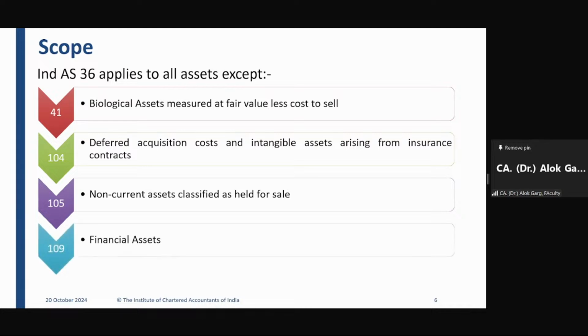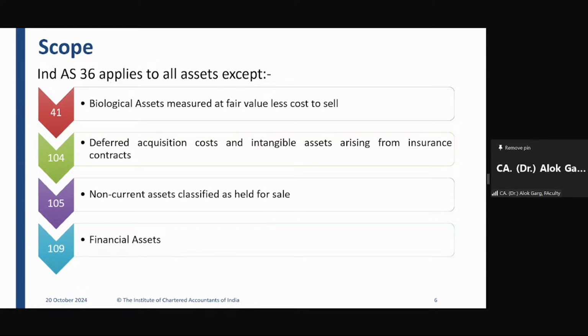Financial assets like debtors, like loan assets. The impairment on financial assets is already covered under Ind AS 109, and hence it is not covered under Ind AS 36. For example, investment in mutual funds. You have invested 1 lakh rupees in mutual funds. You remember in the last 1 week or last 10 days, the market has tremendously gone down. The market has blasted like anything.